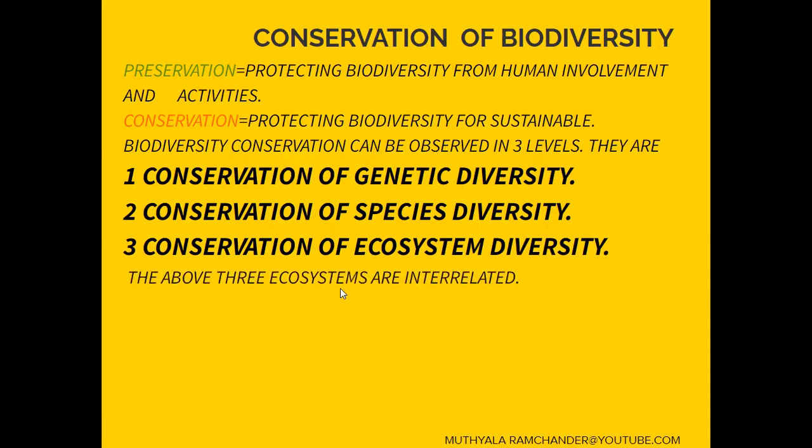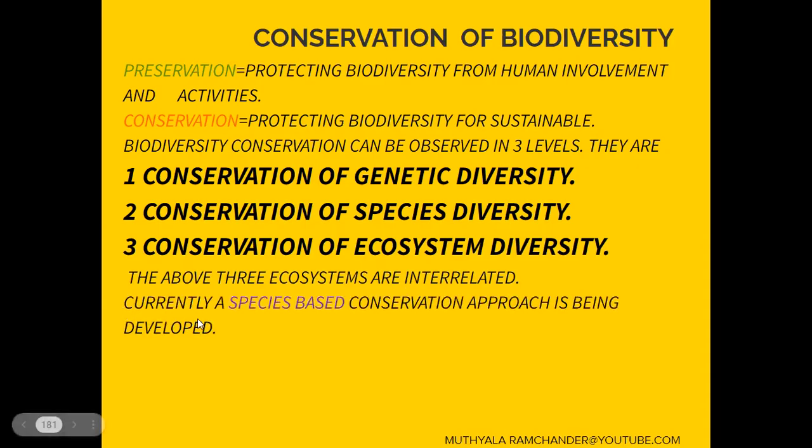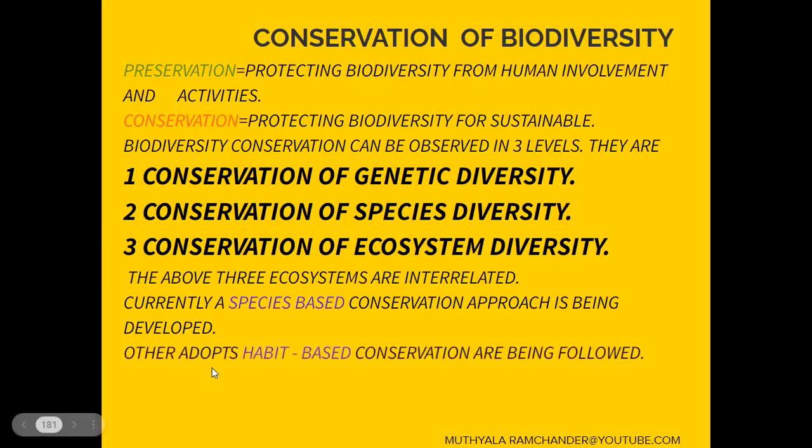The above three levels are interrelated. Currently, a species-based conservation approach is being developed. Other approaches adopt habitat-based conservation.